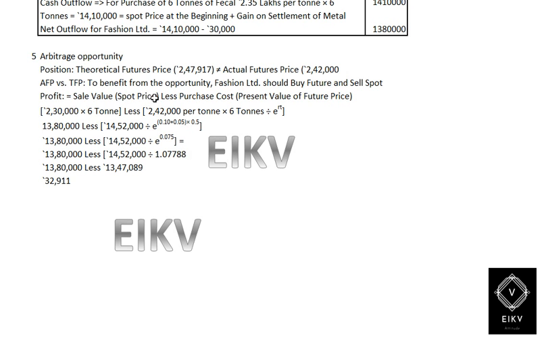So profit is equal to the sales value of spot price less the purchase cost.